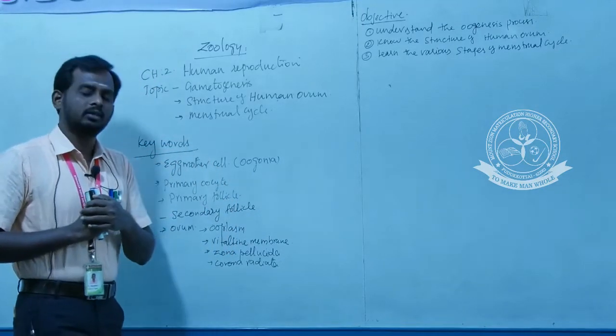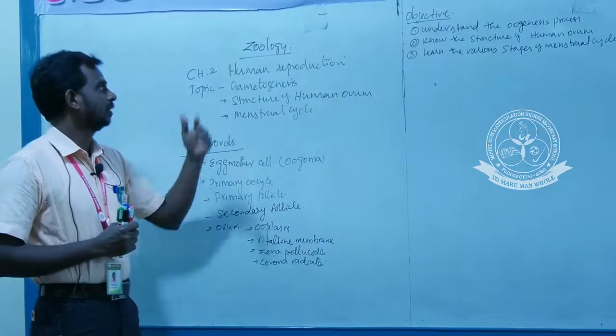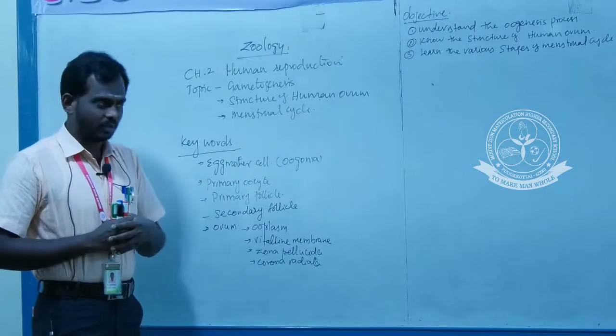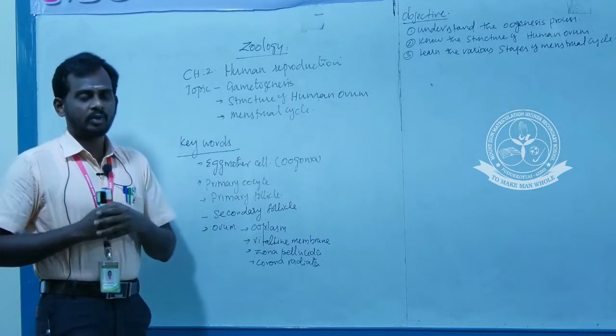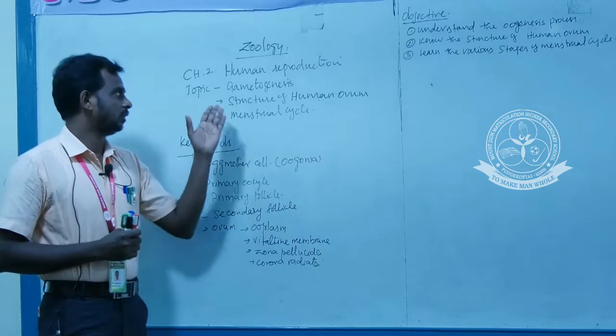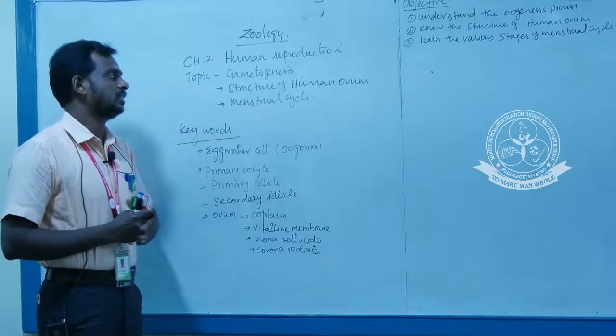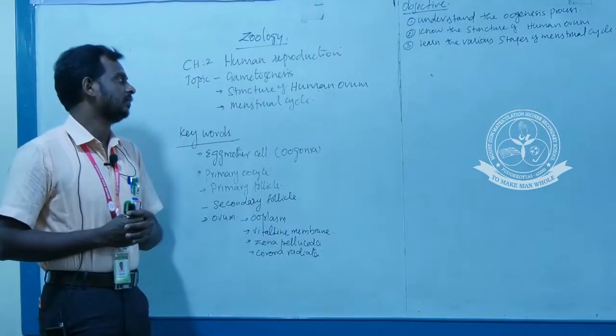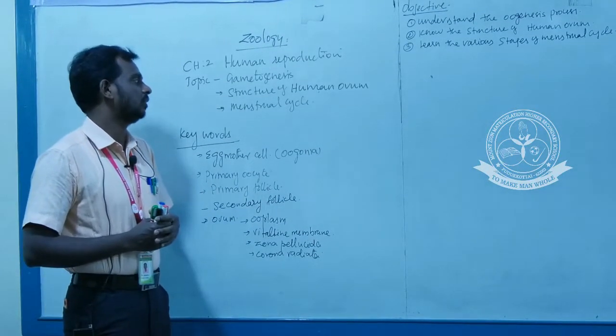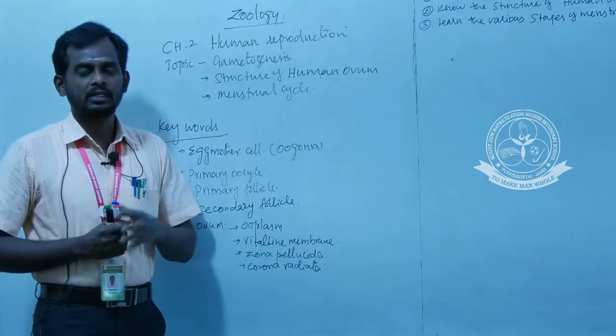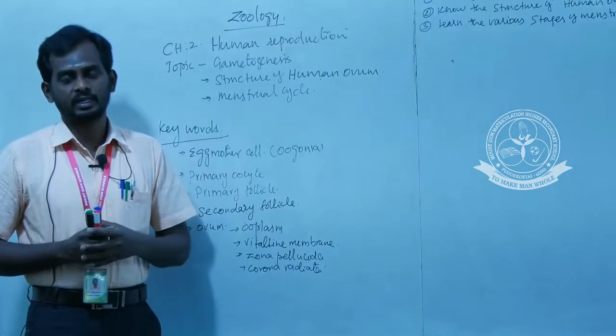Today we are going to see about human reproduction, chapter number 2. There are three topics we are going to discuss today. One is gametogenesis, another is the structure of the human ovum, and the third one is the menstrual cycle. These are the three topics we are going to see in today's class.